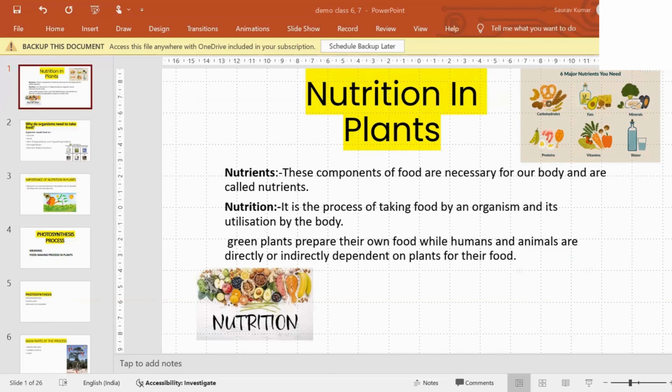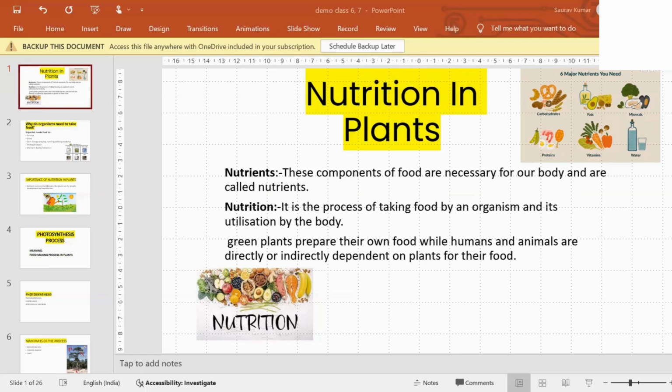Nutrition is the process of taking food by an organism and utilization by the body. For example, you are eating food, you are drinking milk, you are having anything. When you take this food, it goes to your body. The utilization of the food in your body is known as nutrition.